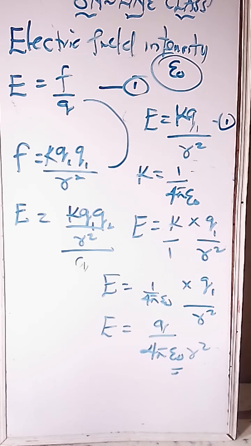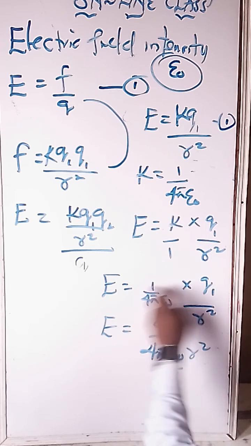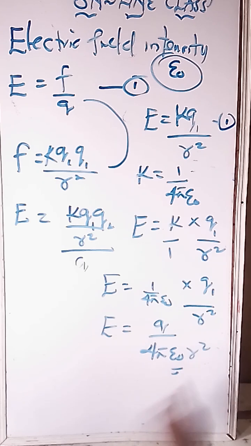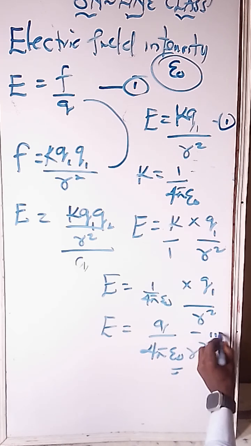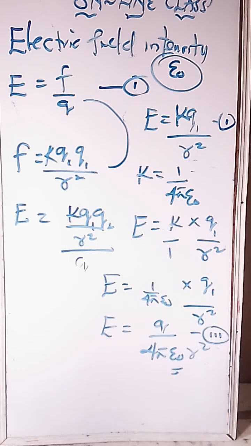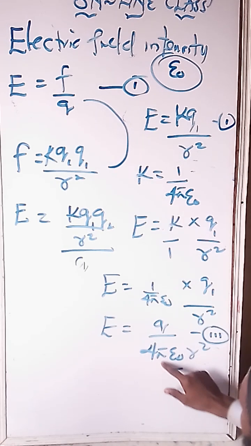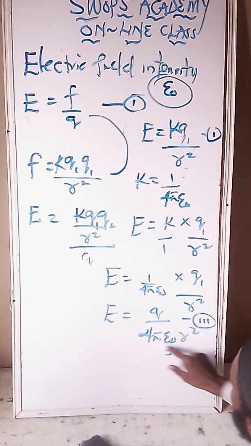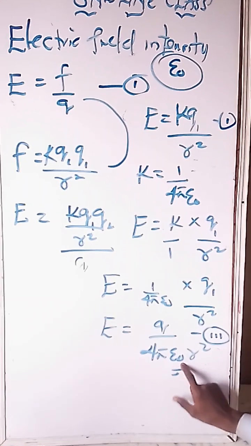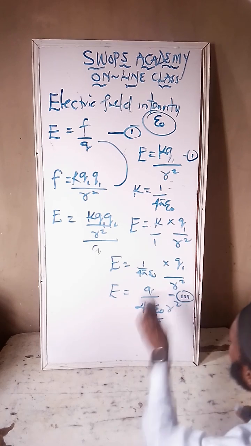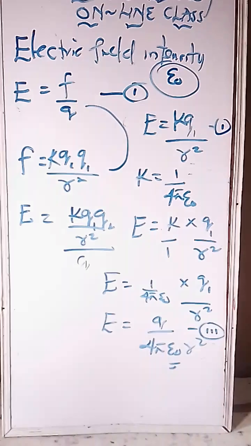So this is the third formula for calculating electric field intensity, where you have the electric charge. 4 is the constant. Pi is 3.142. This is the permittivity of free space. This is the distance.